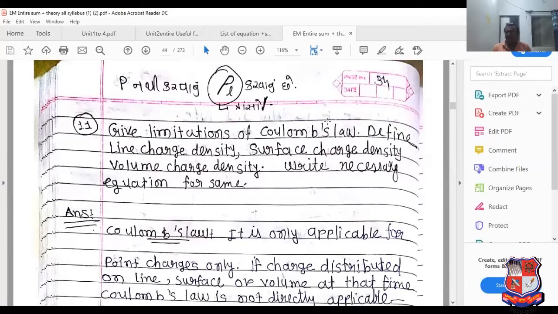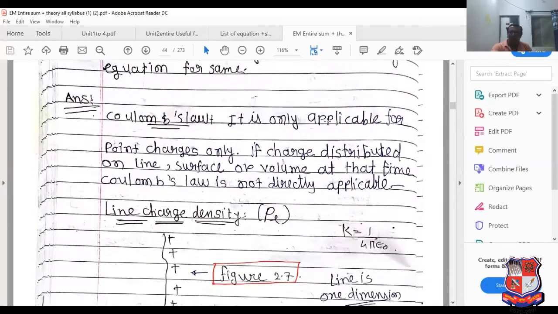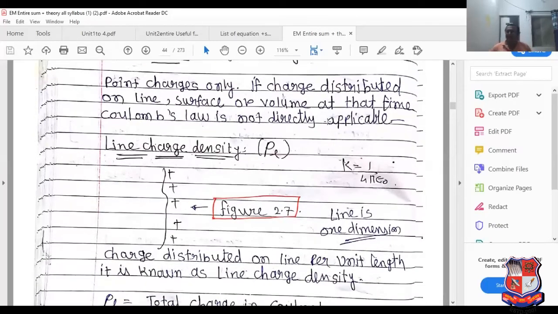Define line charge density, surface charge density, and volume charge density, and write the necessary equation for each. This is Coulomb's law. It is applicable only for point charge. If charge is distributed on a line, surface, or volume, Coulomb's law is directly not applicable. Line charge density means what? Charge distributed on the line.